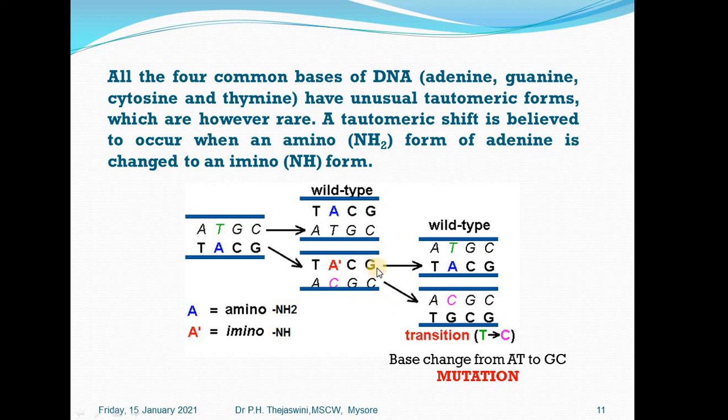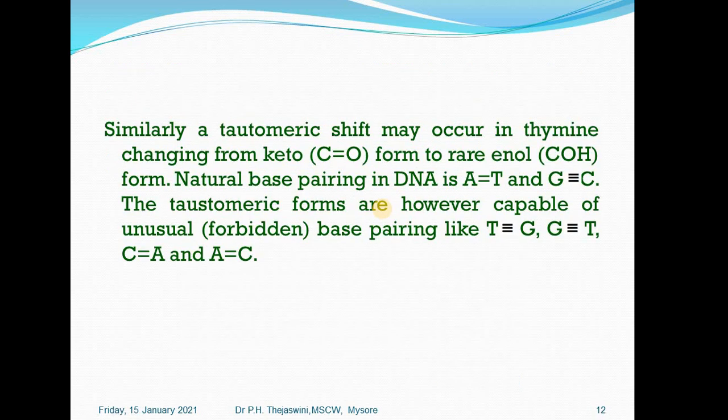If it is a normal case, however much it replicates, the wild type native genotype alone has to be there. Instead, in this case, there is alteration. That is, thymine has got converted into cytosine. Here, a pyrimidine has got converted into another pyrimidine. That's why it is called a transition. So it is also nothing but a base change from AT to GC, and this is the mutation which has occurred due to the tautomerism, which is seen naturally in nature in a spontaneous manner.